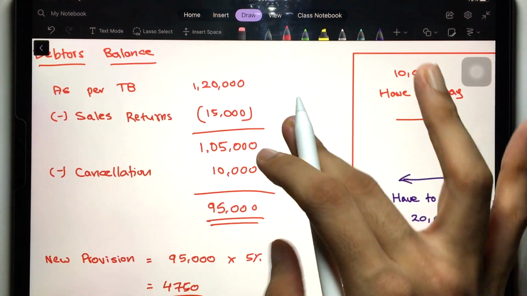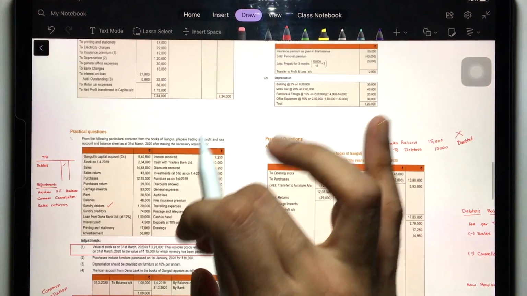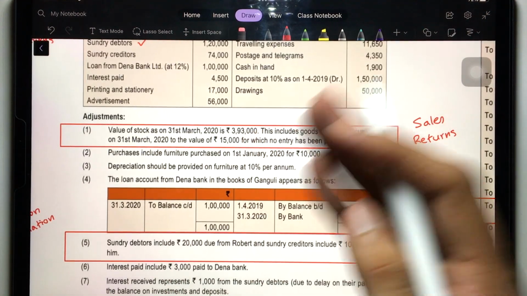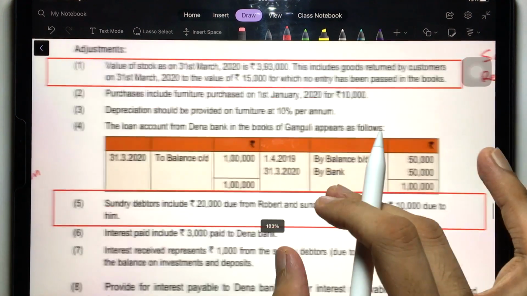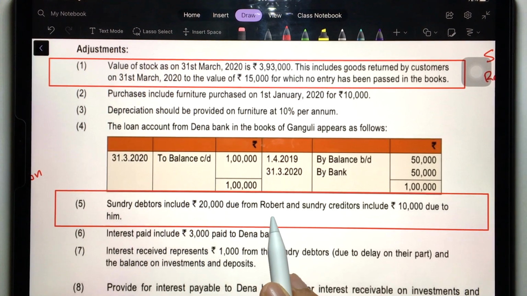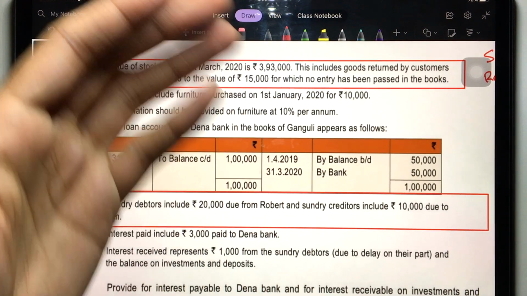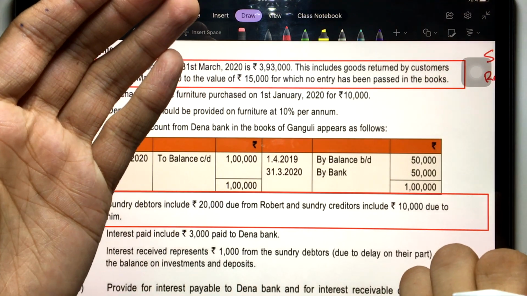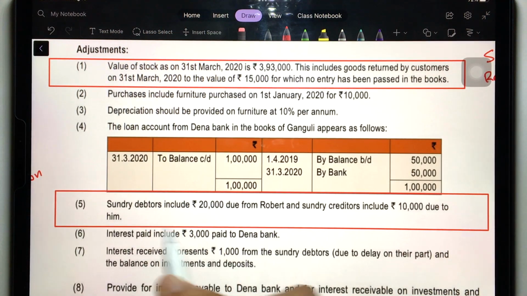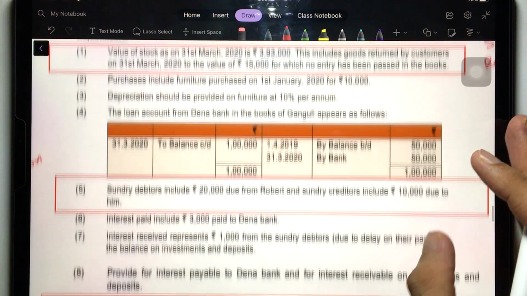Really simple. Okay, fine. So see, easily you understood. Sales return 15,000, which was not recorded, you recorded by decreasing the debtors balance, and then here there was a common balance between debtors and creditors, right? For this Robert, we have to pay 10,000 to Robert and receive 20,000 from Robert. So whatever is common, 10,000 is common, cancel that. So that's the accounting treatment of this. We saw how we have to do that.